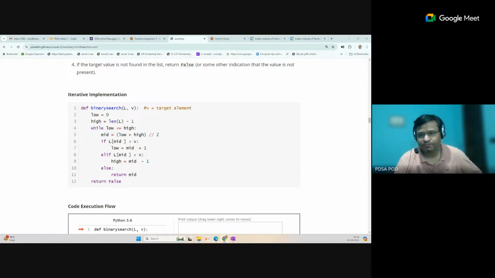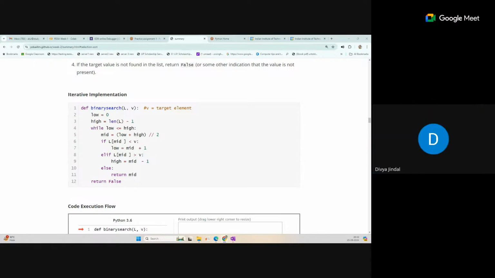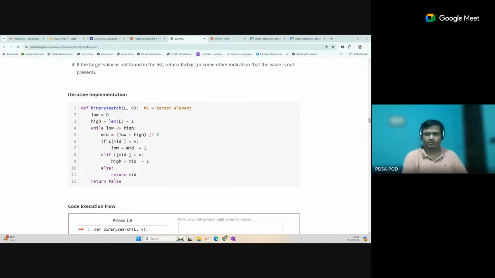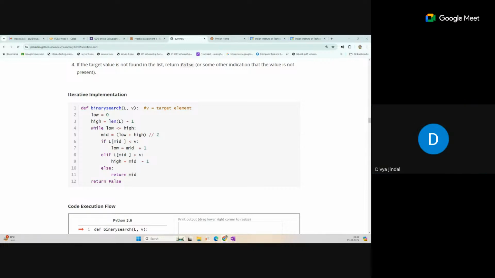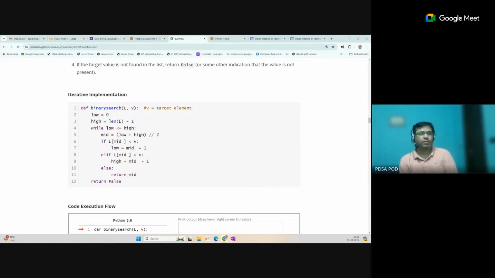Yeah, Divya. Am I audible? Yes, Divya. I just wanted to know, these PPAs, will we be coding them or solving them together? PPAs you can solve yourself. You can take help from anyone. You can discuss on the forum. These are not graded actually, so you can solve in any way.